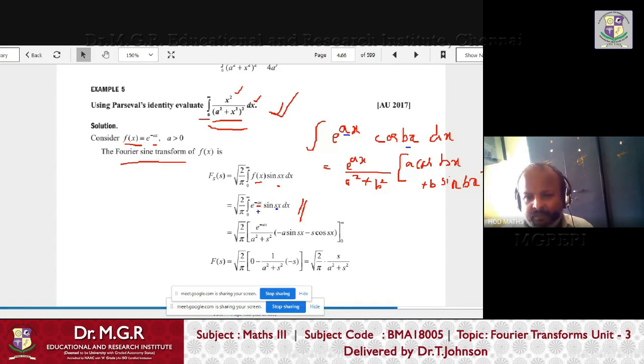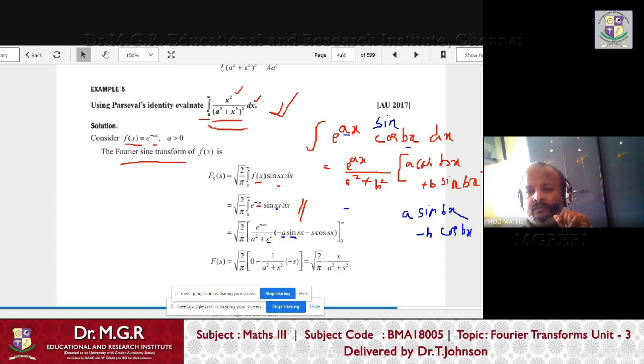0 to infinity. So they write e power minus ax. So here e power minus ax, a square plus b square. So here a square plus s square, because in place of b, s is there. Then in place of a, minus a is there, so they put minus a sin bx. That is sin x, right? So for sine it is minus a sin bx, and then minus b cos bx.